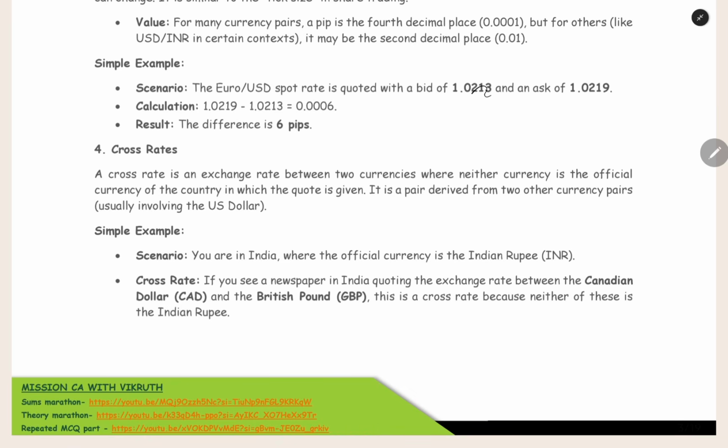Now, when you are having 4-digit decimal points, the pip will be 0.0001. Now, what is the difference between these two? Between 0.0213 and 0.0219, we are having a difference of 0.0006. So, the difference is 6 pips. Like that they are saying.